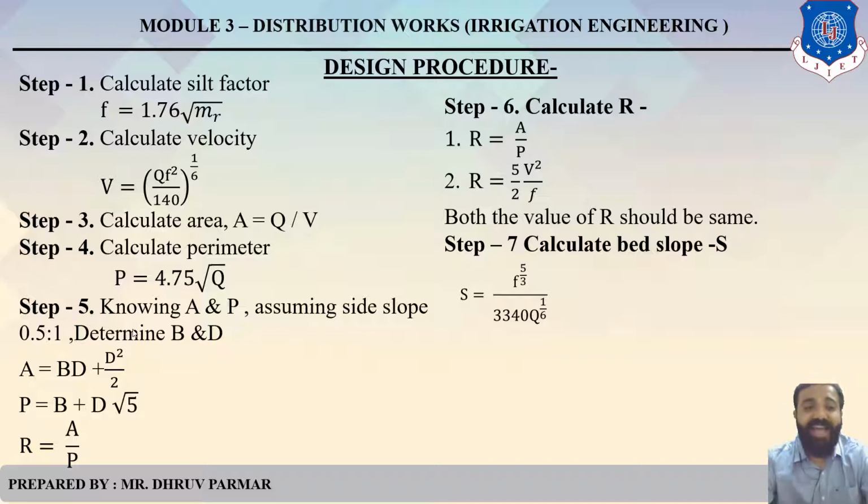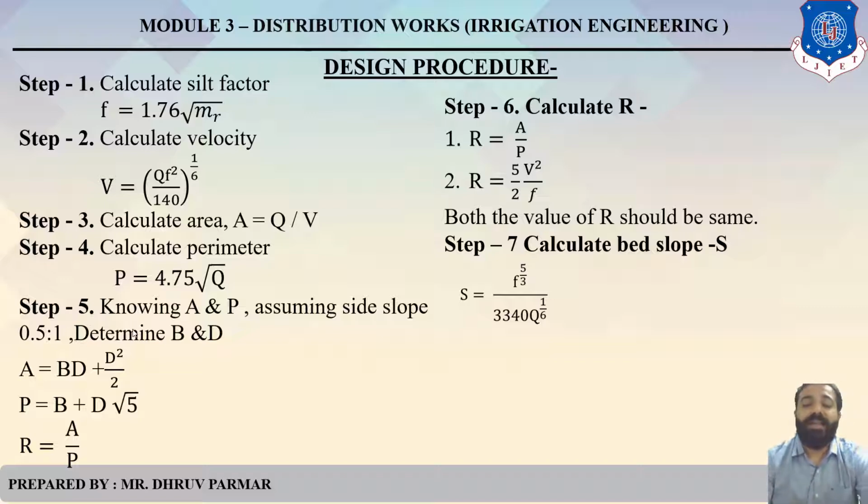The next one, step 4, calculate perimeter. We have the formula in terms of discharge. So perimeter equals 4.75 under root Q. Clear? So we can find perimeter. We have the values of A and P, and we have the side slope. As per that, we find the width and dimensions. What is the formula of area and perimeter? A equals BD plus D square by 2. P equals B plus under root 5 into D. And R equals A by P. So as per that, we can find width and depth.